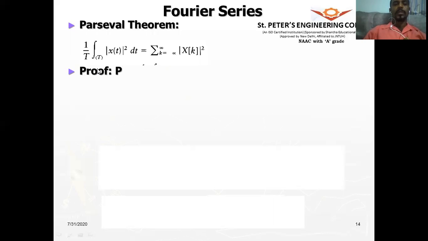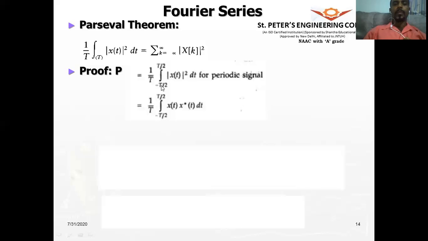All right. So the proof: the power of the periodic signal is given by 1 by T integral over 1 period mod x of t whole square dt. For a continuous time signal, how we find the power of a periodic signal, we have discussed in unit 1. So power signals are periodic signals.